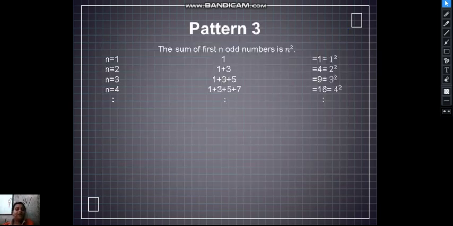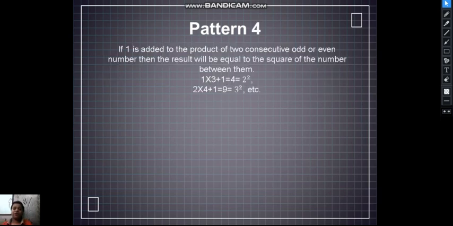Pattern 3. The sum of first n odd numbers is n square. We have checked this in the property also. If n is 1, then 1 square would be 1. 2 square is 4, and 1 plus 3 is equal to 4. 1 plus 3 plus 5 is equal to 9, which is 3 square. 1 plus 3 plus 5 plus 7 is equal to 16, which is 4 square. This was a property of square numbers also. This is a pattern also.